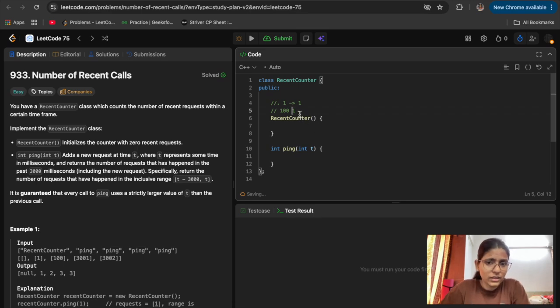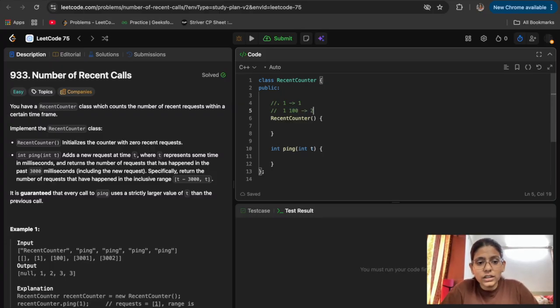Then we have 100, so 1 and 100. We are entering it from the right, and taking it out from the left. So both 1 and 100 fall in t to t minus 3000. Here t is 100, and t minus 3000 is basically 100 minus 3000, so the range is minus 2900 to 100, and 1 falls between that, so we will return 2 here.